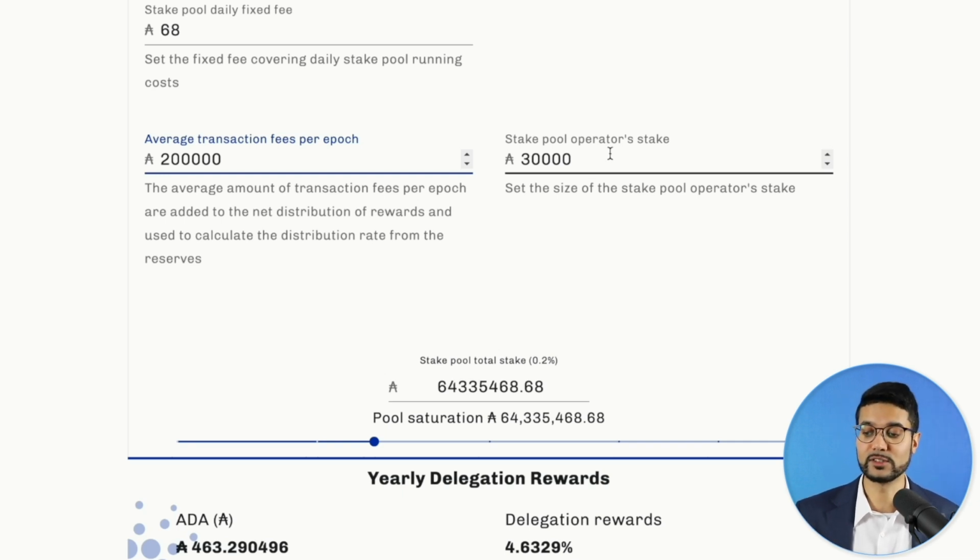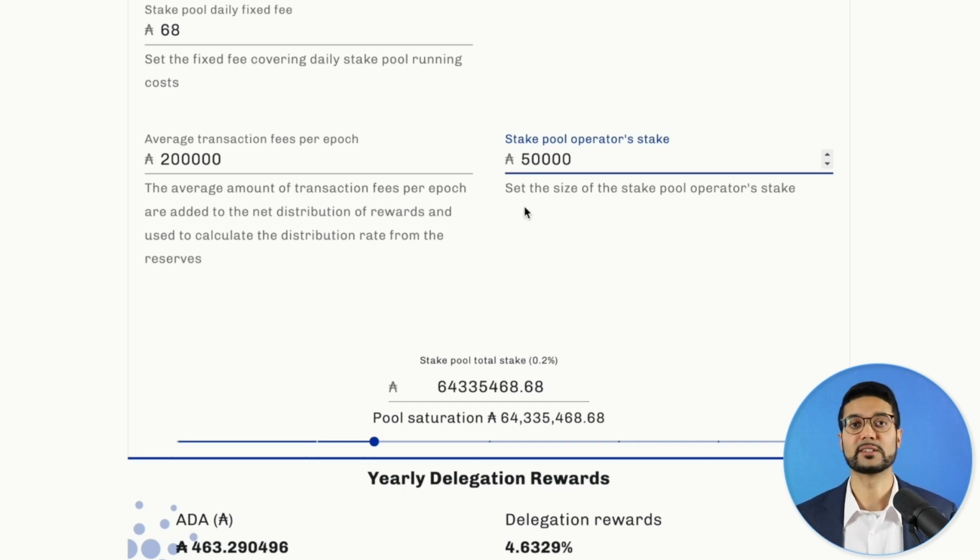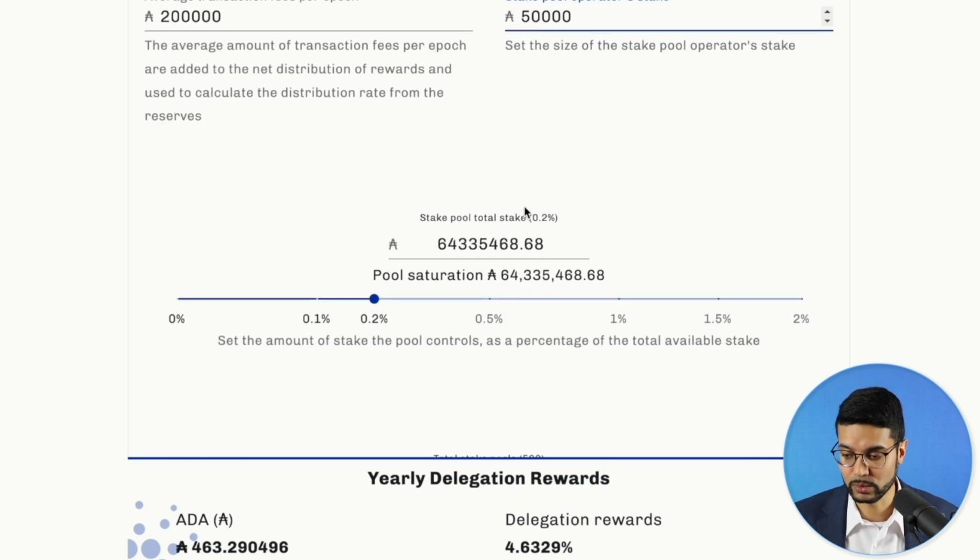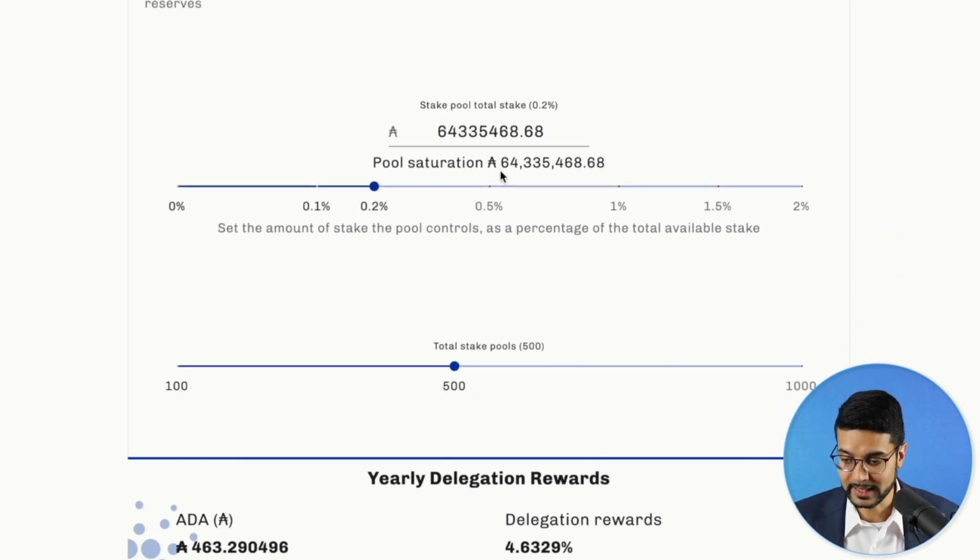So let's say, for instance, you've got a stake pool operator who has put up 50,000 ADA. Somebody like myself, for each of our stake pools, we've got 50,000 ADA of my personal capital delegated to each of our pools. Next is going to be the saturation.